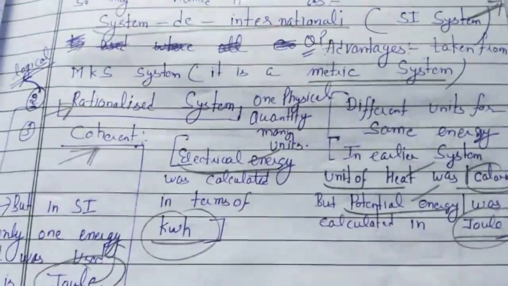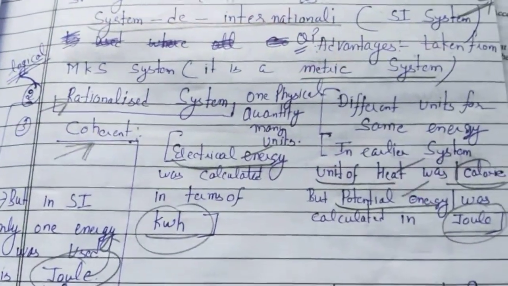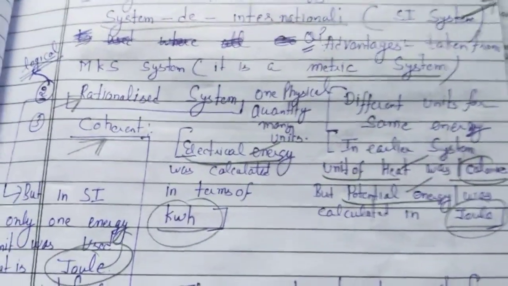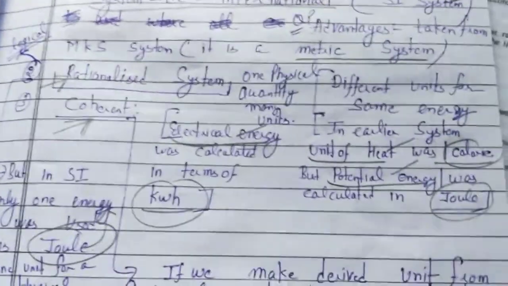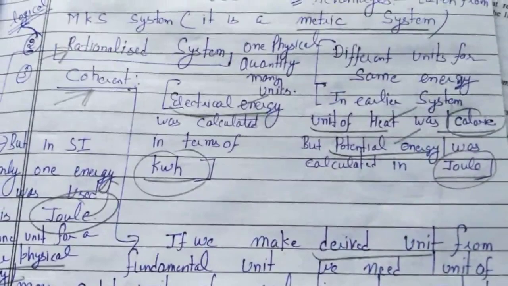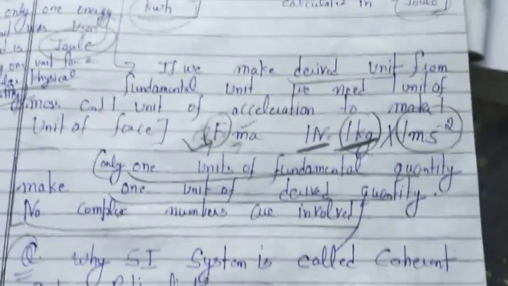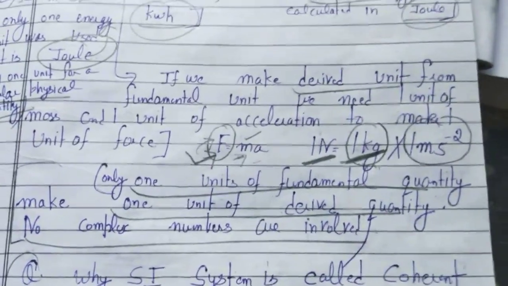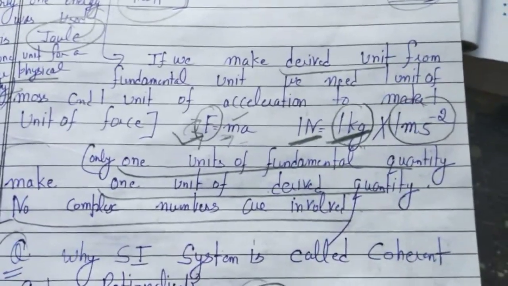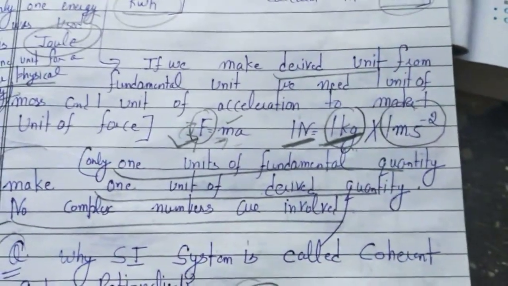So this is very important. Rationalized means a single unit is used for all energies. And coherent means in order to derive a physical quantity, only one unit of fundamental quantities is needed to make one unit of derived quantity. That is a coherent system.